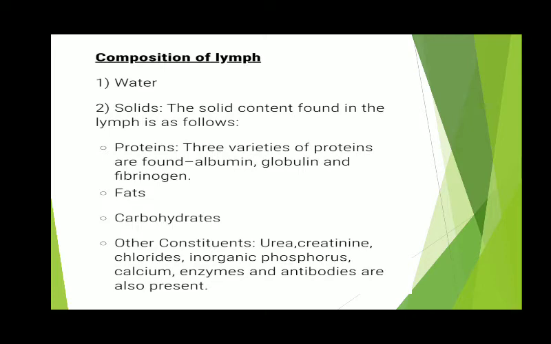Lymph capillaries are tiny tubes which are present in the whole body, just like our blood capillaries. But what is the difference? Lymph capillaries have closed ends, and blood capillaries have open ends.